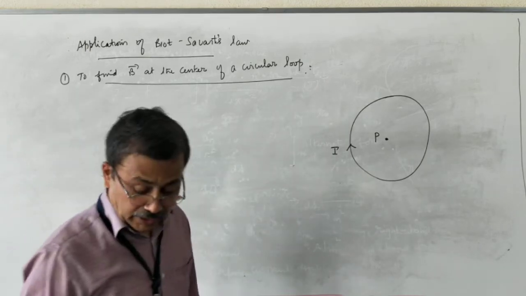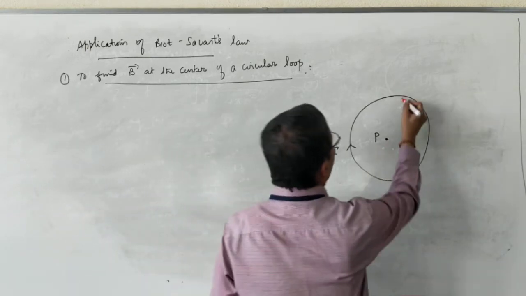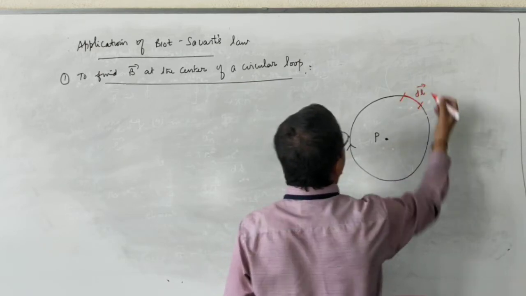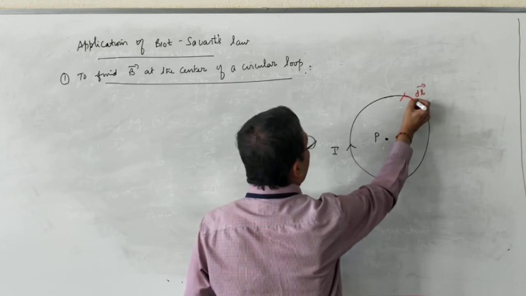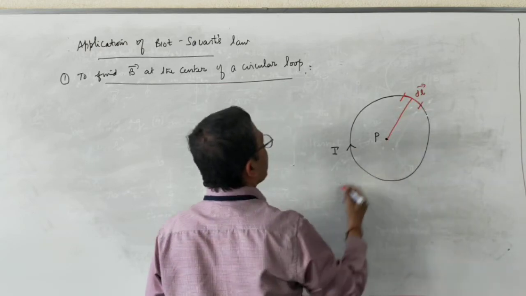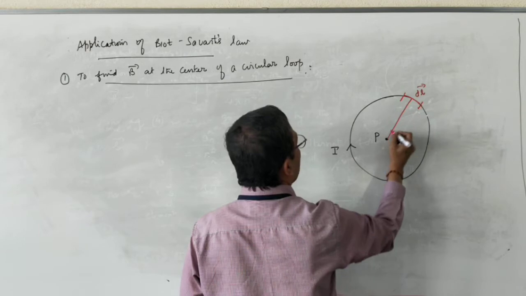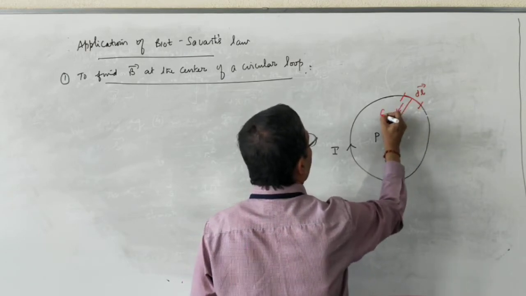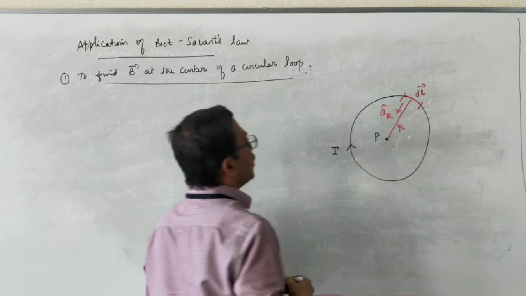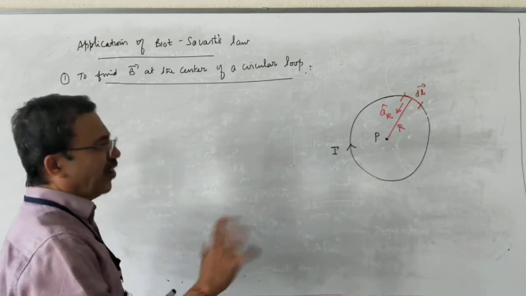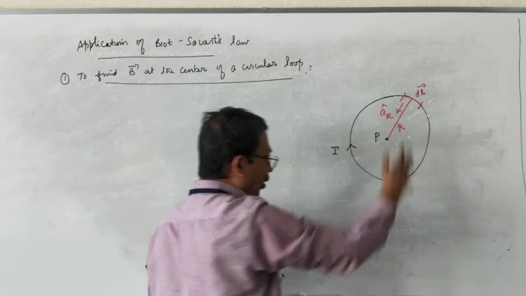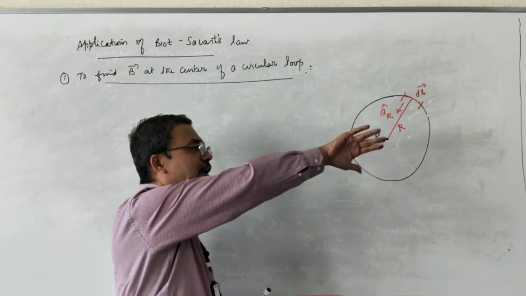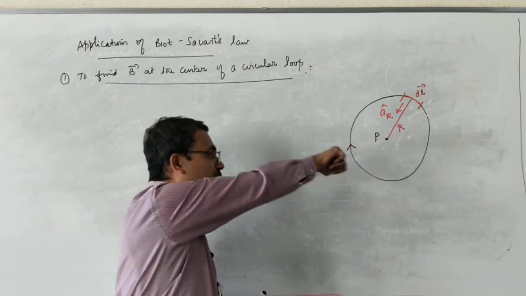Next what I will do is, I will take a small elemental length. A small elemental length is vector dl. The midpoint of dl, I connect it to point P. Distance between midpoint of dl and point P is r. Unit vector, the direction of r is what? a_r cap. If the current is flowing in the clockwise direction, a_l cap will be into the board. Close the fingers of your right hand in the clockwise direction, thumb is pointing inside.